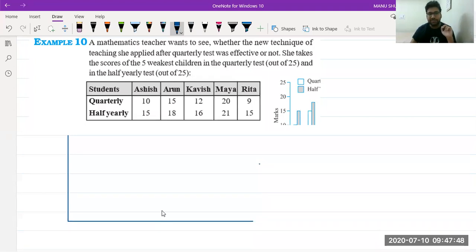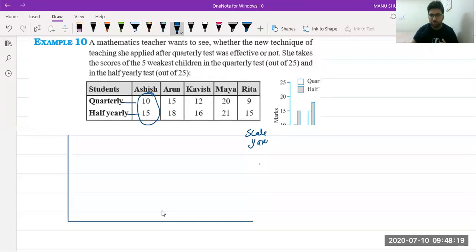Okay. Now, in this case, we have 5 students and there are 2 marks. 1 mark in quarterly exam, 1 mark in half yearly exam. So first tell me what scale you will prefer here. 5, Hera, very good. Anyone else? Okay, 5 is the most appropriate scale because if you take 10, you will have only 2 divisions. If you have 5, you have 4 divisions. That is appropriate.